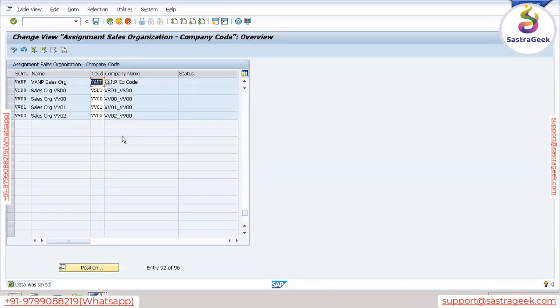Same question: relationship between company code and sales organization. Who will tell me? One to many or many to many? One to many means what? One company code, many sales organizations. Many to many means we can assign the same organization unit to another company code also. So what is the relation? One to many or many to one? Many to many? Many to many?